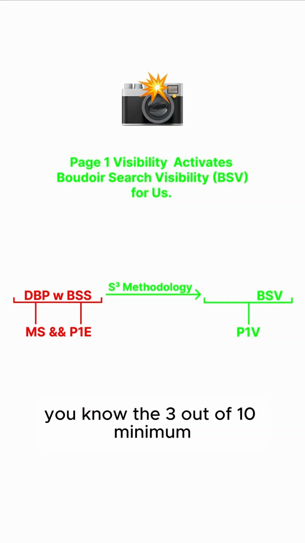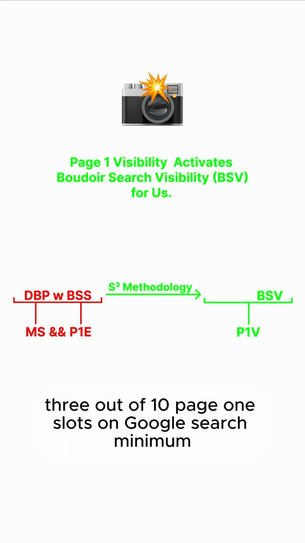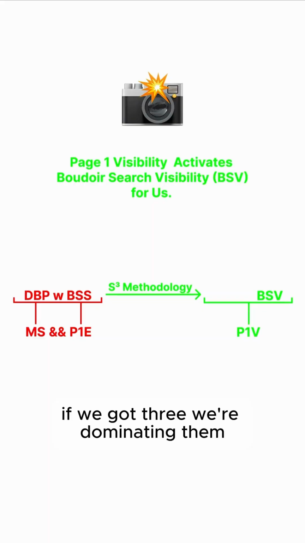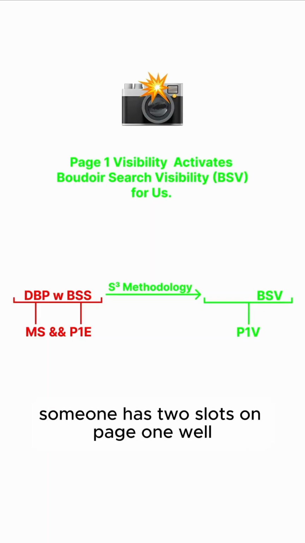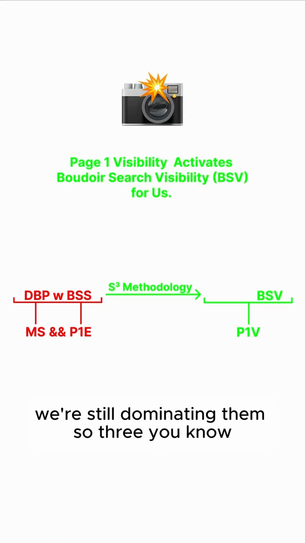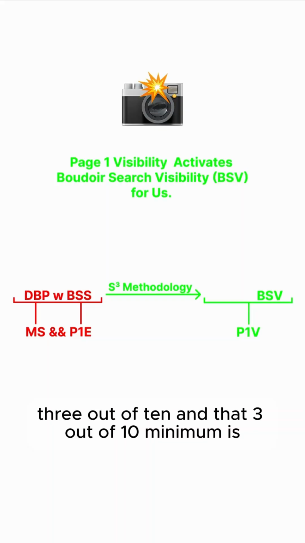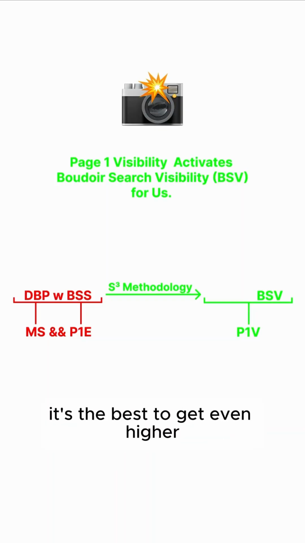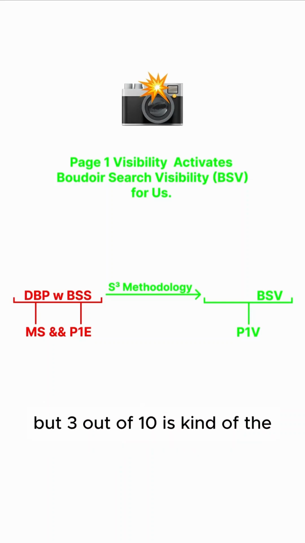We need 3 out of 10 minimum, 3 out of 10 page one slots on Google search minimum, because basically everyone else can have one slot. If we get 3, we're dominating them. And in the ultra right trench, if someone has 2 slots on page one, well, we're going to have 3. We're still dominating them. So 3 out of 10 is really the best for all scenarios. Obviously, it's best to get even higher, but 3 out of 10 is the minimum where we want to get to.